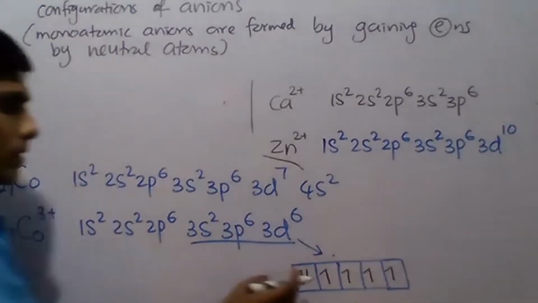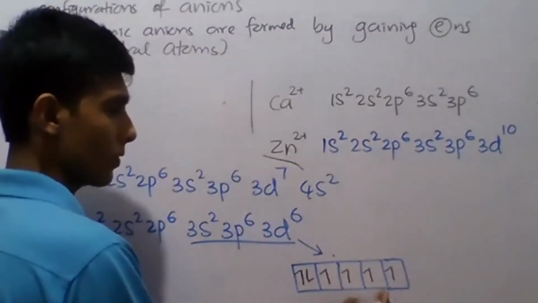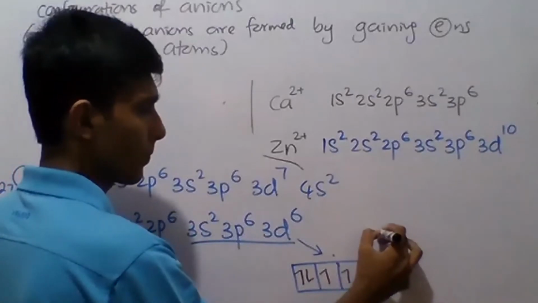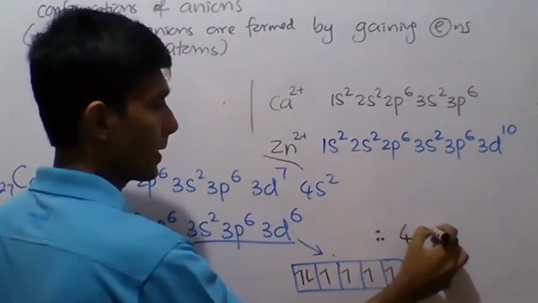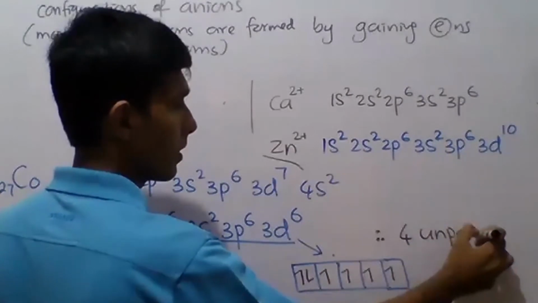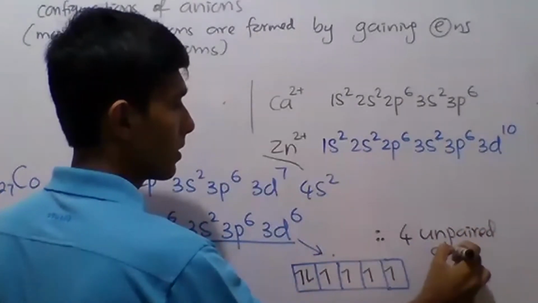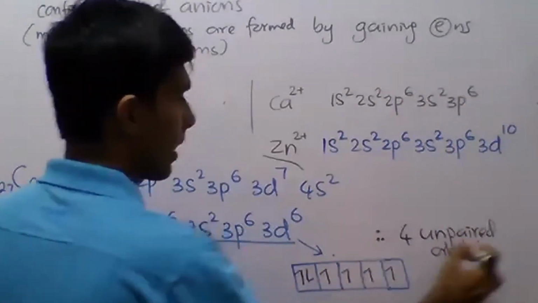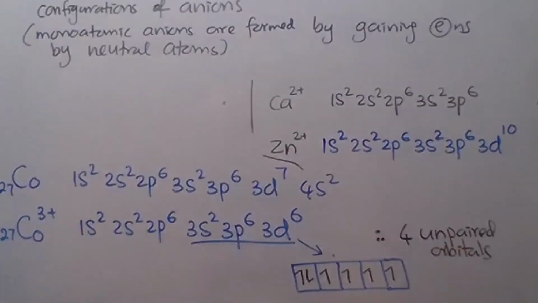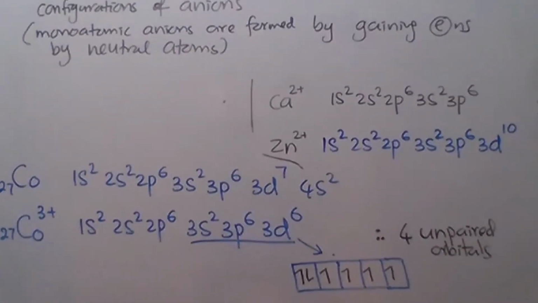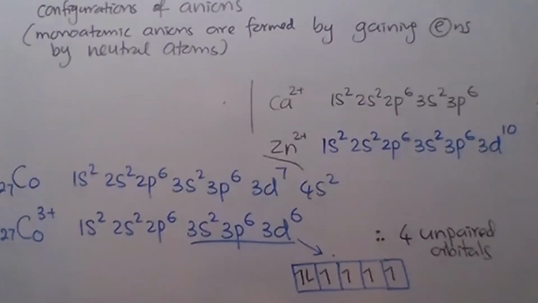Here one orbital is paired and these 4 are unpaired. Unpaired means only 1 electron is there. So there are 4 unpaired electrons in cobalt 3 plus. Can you understand that one?